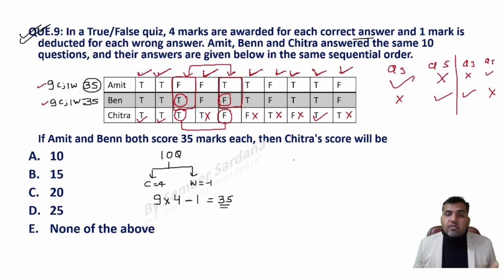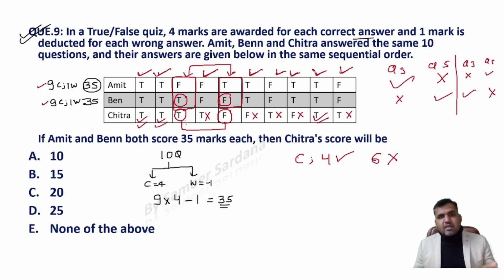So can I say for Chitra, the total number of questions correct are 4, right? For Chitra, there are 4 correct questions, and 6 wrong questions. Because between question number 3 and question number 5, one question of Chitra is correct, one is wrong. And for the rest of the responses we have checked, these are the correct questions: 3 plus 1 between question number 3 and question number 5. So 4 questions of Chitra are correct and 6 are wrong. So the score of Chitra would be 16 minus 6. That means it is equal to 10.